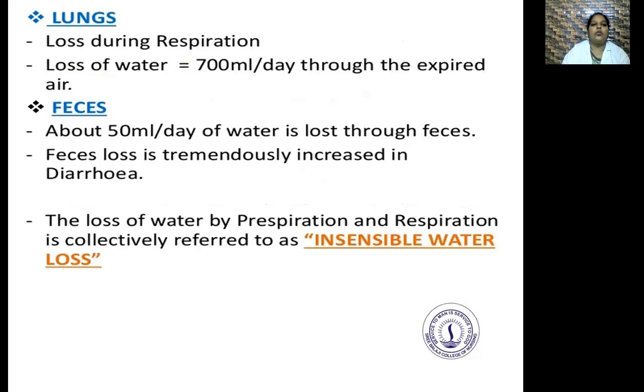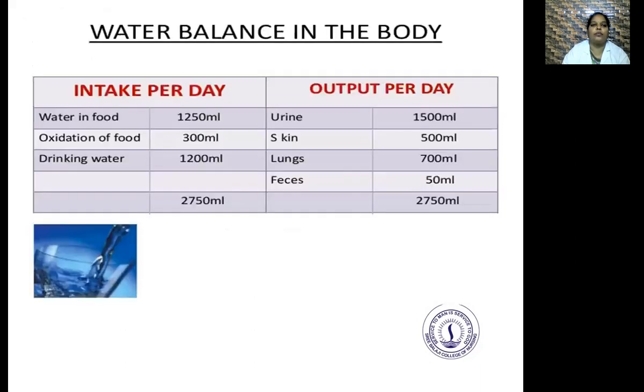Lungs. The loss of water during respiration is about 700 ml per day through the lungs, which we expire outside through air. Next is the feces. About 50 ml per day of water is lost through feces. Feces loss is tremendously increased in diarrhea. The loss of water by perspiration and respiration is collectively referred to as insensible water loss.